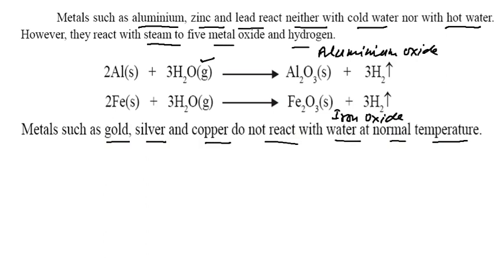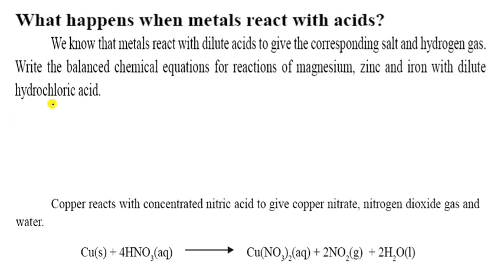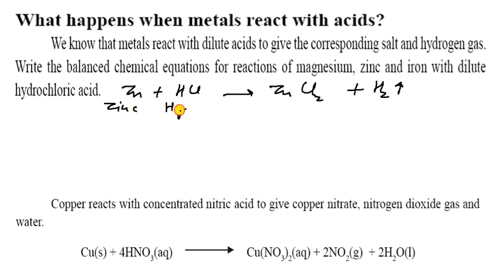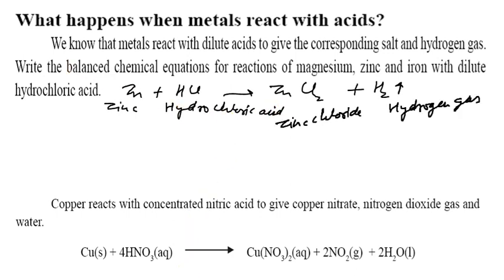Let us see the next one. What happens when metals react with acids? As you know, whenever zinc reacts with hydrochloric acid, it gives zinc chloride, ZnCl2, and hydrogen gas. So the name is, you can write here zinc and hydrochloric acid. Yes, it forms zinc chloride and hydrogen gas in this reaction, and the reaction is like this. So how can we balance? We can balance it here by multiplying by 2.